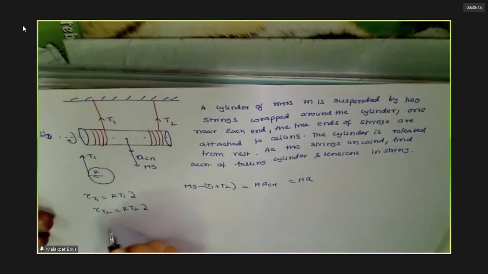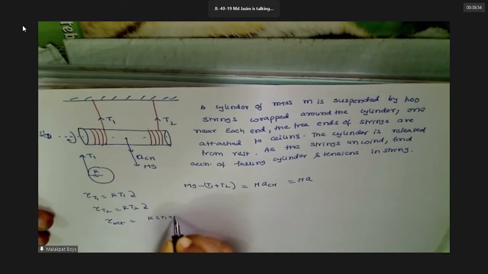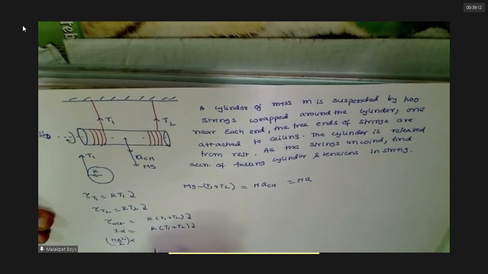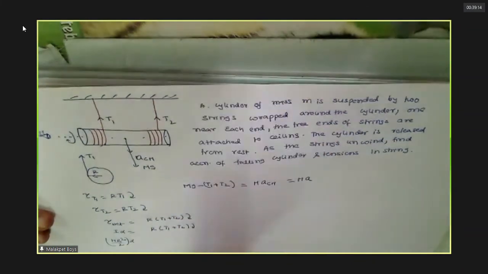So here, what is the net torque on the cylinder? R T1 plus R T2. Net torque is nothing but I alpha only, no? I alpha. Remember this or not? Now the cylinder is rotating. What is I, can you tell? Sir, I is, assuming that it is a solid cylinder.